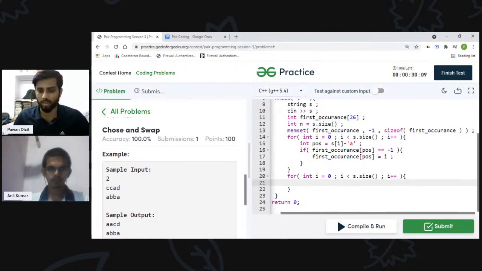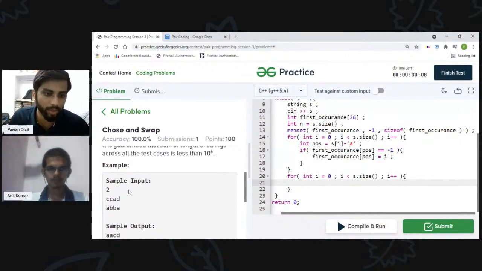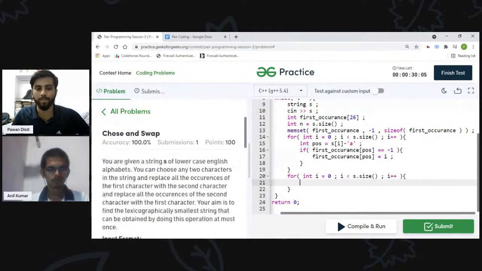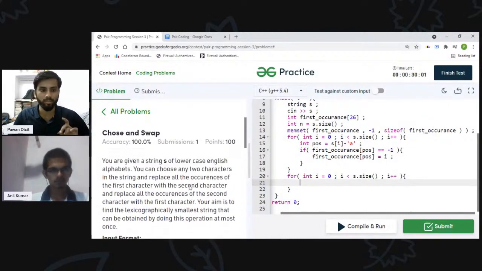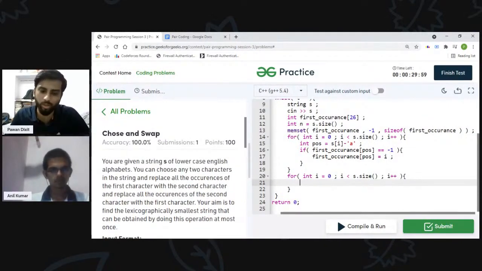So now what I was saying is that in the question it is given that we can do that operation at most one time. So we just have one shot to do it. So what we want to do is make the most of it, right? For doing that, we should apply it in the beginning part, because the beginning part matters the most. That is why I'm starting traversing from the 0th index, right?